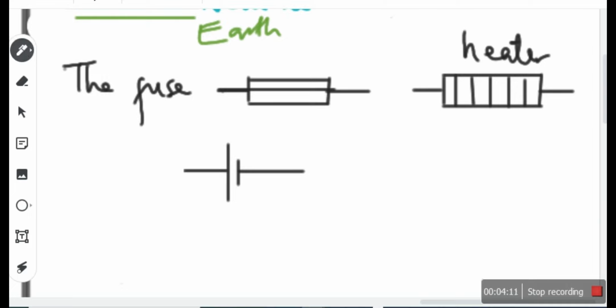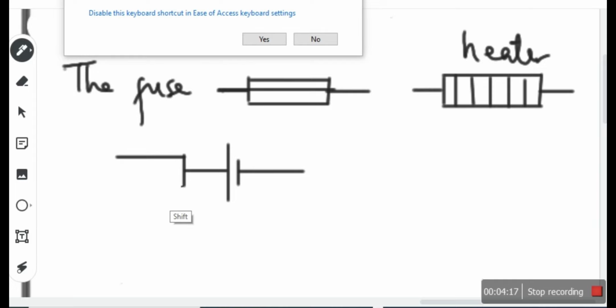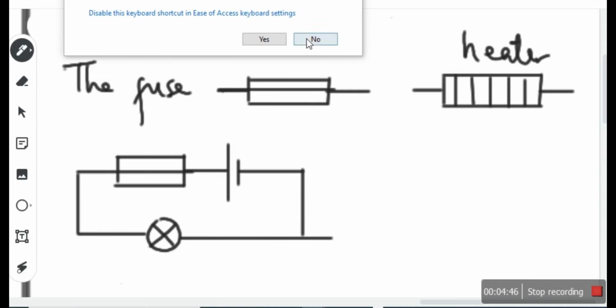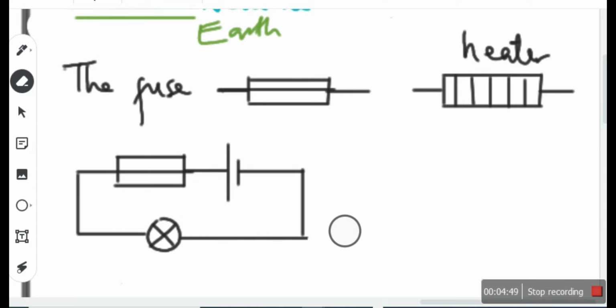We usually connect the fuse to the positive side of the battery and also to the live. I'm going to talk about all that as we continue. This is the fuse. Which side is it connected? To the positive side. Okay, now you have your components. I will carry out the connection before I talk about the rest. Or what can I use? Okay, let me use this. This is too big, but let's just manage it.